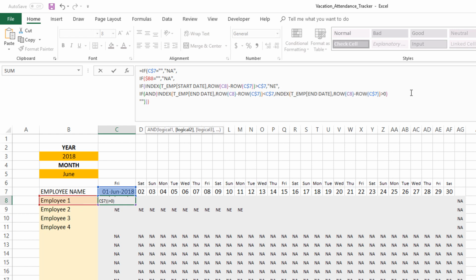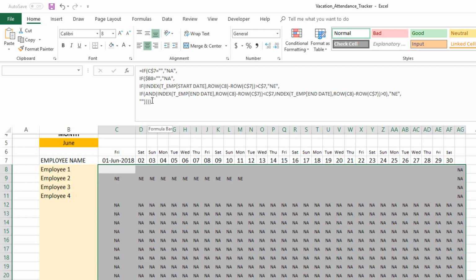So if it is true, comma, we want it to say NE, not employed, right? So that's what we want it to say, and put another comma. And since we have opened a new if, we need to close with another one. And so this is what our formula will do now.